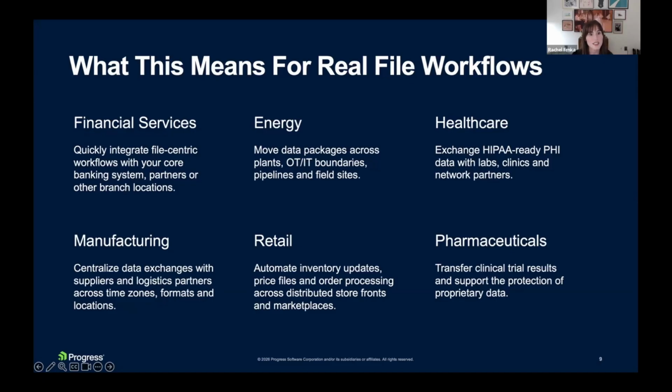In financial services, modernization often means cloud fraud platforms, SaaS analytics tools, or partner APIs layered on top of some long-standing core banking systems. So agent-based execution lets those systems coexist while files continue to move across maybe regulatory and partner boundaries, and get to the endpoint that they need to.